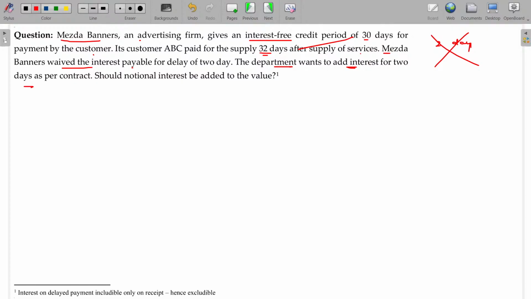You already studied that in case of interest, late fee or penalty due to delayed payment, it will be taxable only on payment basis. If the payment is waived, nothing will be payable. In case of original value, on accrual basis you have to levy. But in this case, it is payable only on the basis of payment. As the payment is not there, you need not include it. So this is excludable. Clear? Only for this, right?